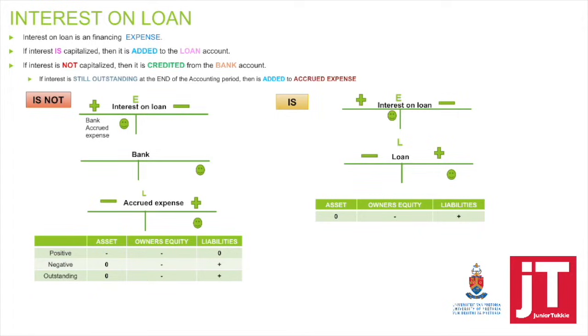At the end of the accounting period, if interest is still outstanding, it needs to form part of my expense for this accounting period, so we need to make an adjustment. We need to account for that expense, and if that happens, it means interest on loan is still debited, but now accrued expense is going to be credited, and that will increase your liabilities.